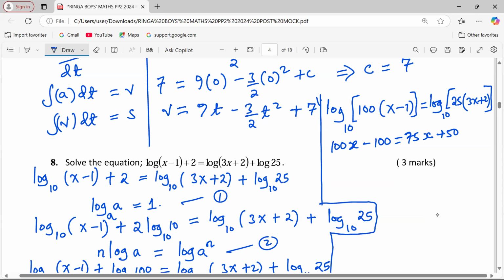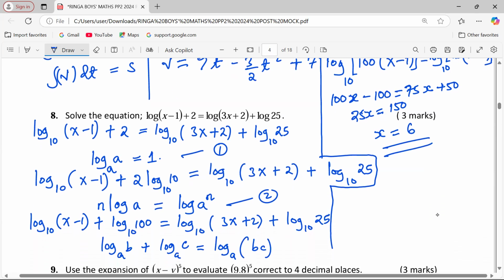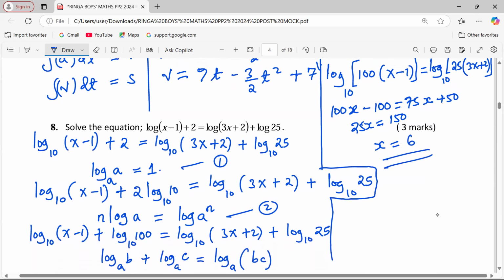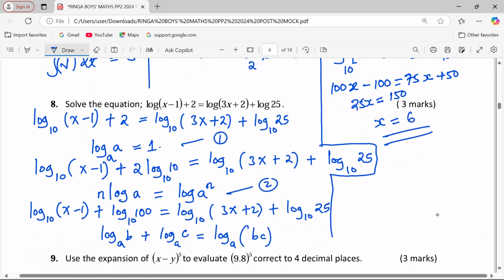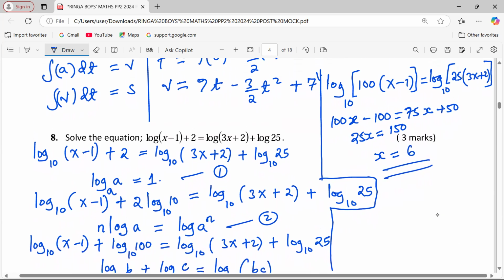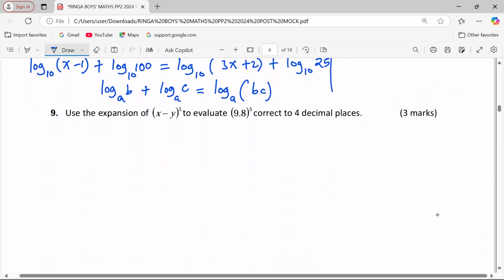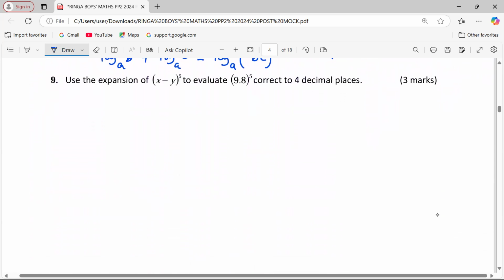We can now group a few terms together. x grouped together shall be 25x, then 150. So the value of x shall be, when we take 150 divided by 25, this gives us exactly 6. So the value of x equals 6 in this question. Wow, a very interesting item.